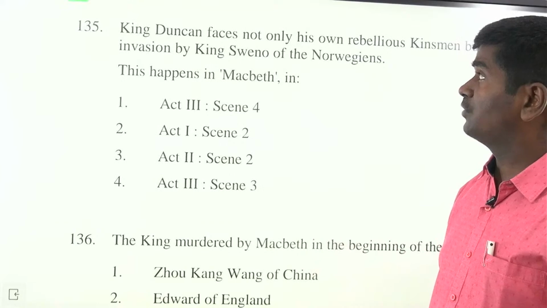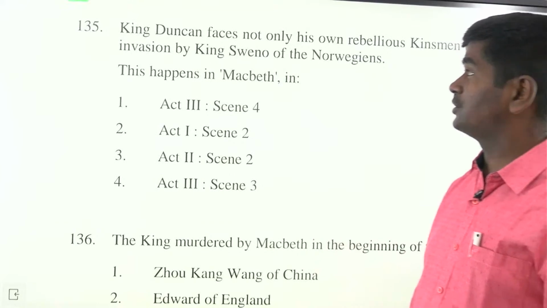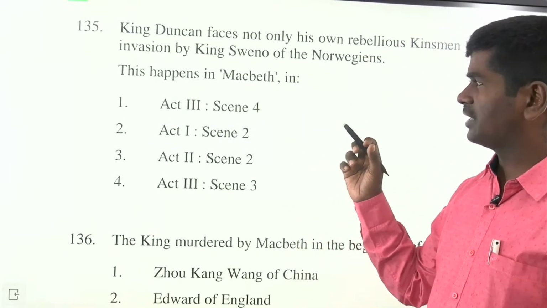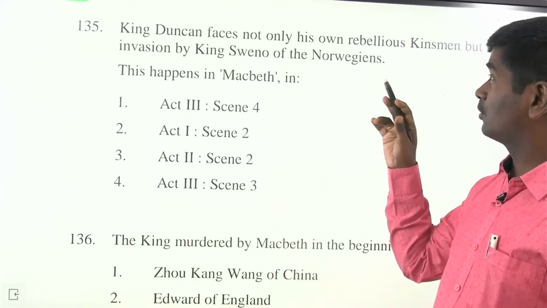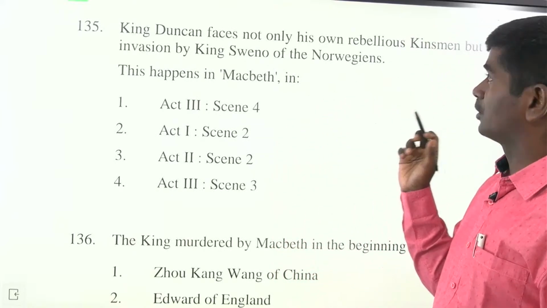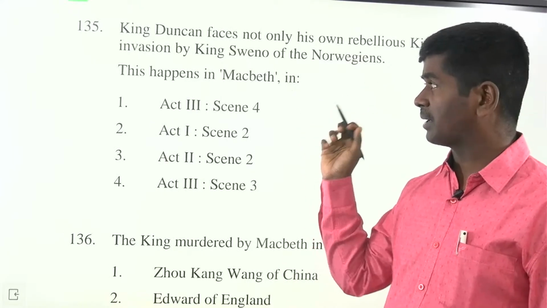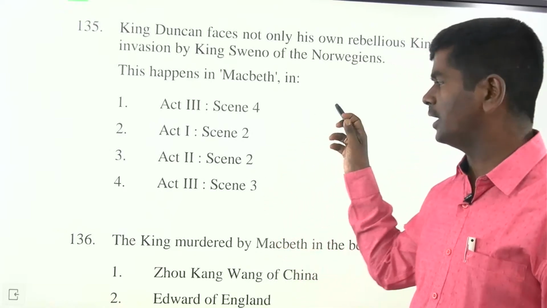Next, King Duncan faces not only his own rebellious kinsmen, but also an invasion by King Sweno of the Norwegians. This happens in Macbeth in Act 1, Scene 2. So, at the beginning only.